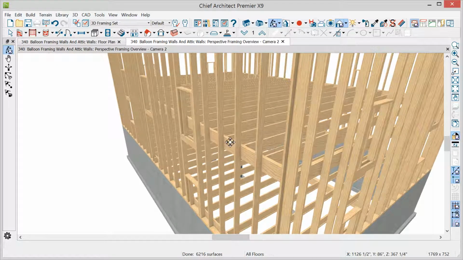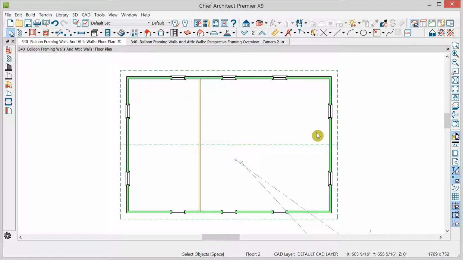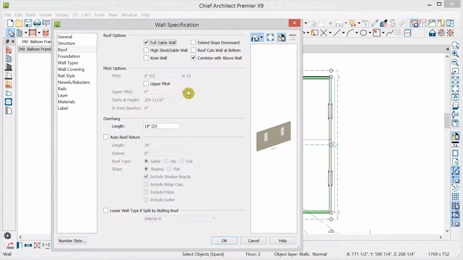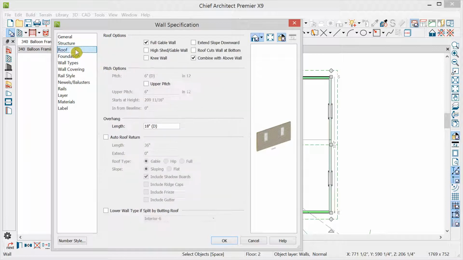So I'll try to summarize by saying that Chief Architect will automatically balloon frame up to the roof if there is no ceiling on either side of a wall. And it will generate an attic wall that platforms if there is a ceiling on one side but not on the other side of a wall. But we have even more robust control over the automatic behavior by specifying balloon conditions ourselves with the commands in the Wall Spec Dialog Structure panel and in the Roof panel.